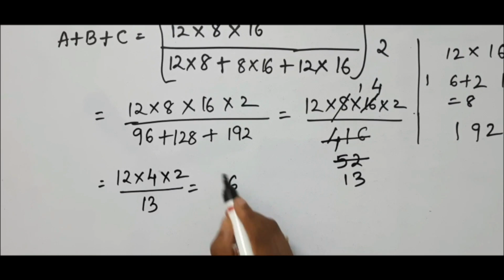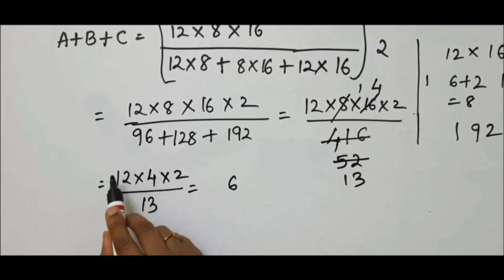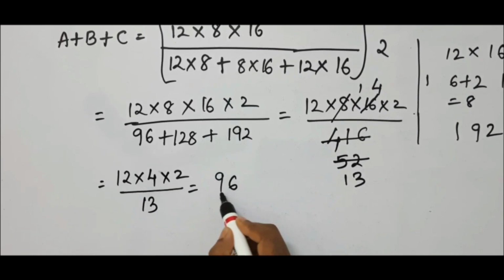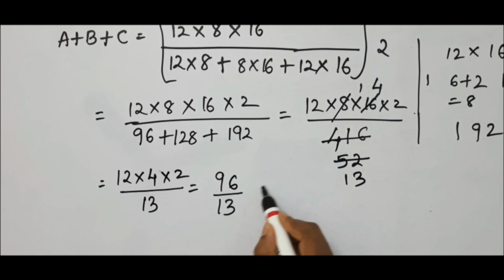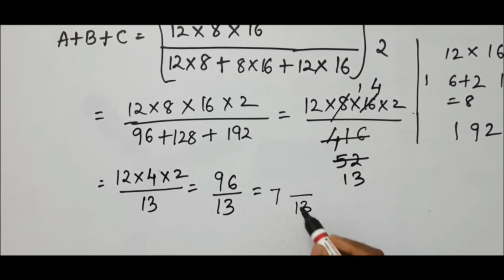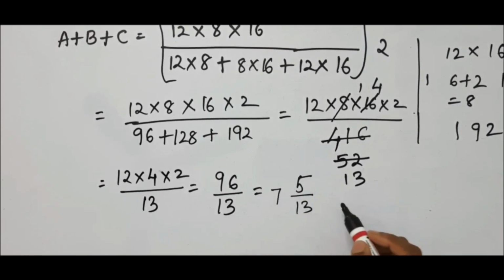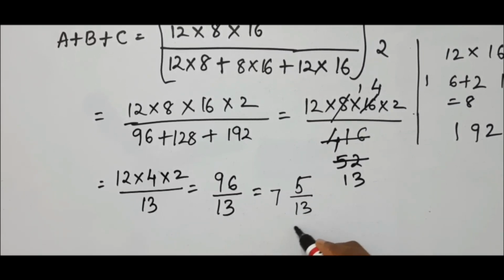It is nothing but, here 1 will be there and 4 into 2 is 8. 8 into 1 is 8 plus 1 is nothing but 96 by 13. This can be written as 13 sevens. It is nothing but 91. 91 plus 5. You will get 96 by 5. Is it not? So answer is 7, 5 by 13.